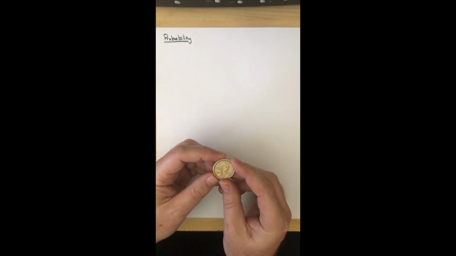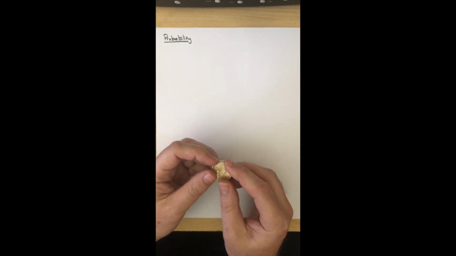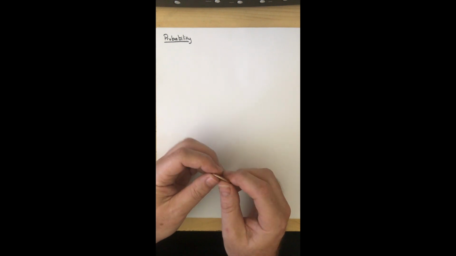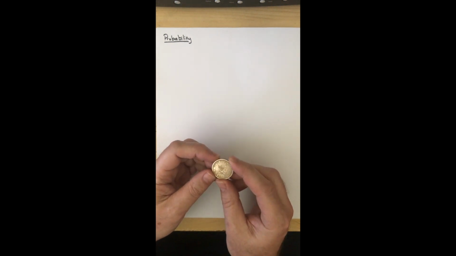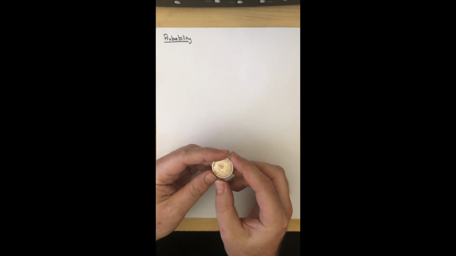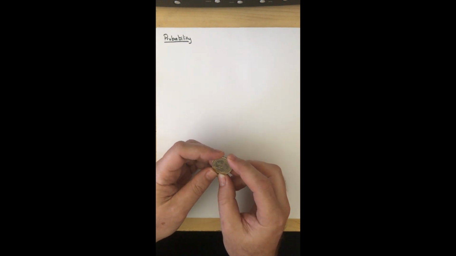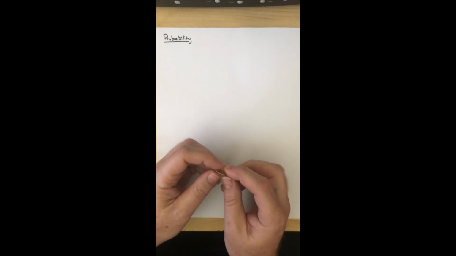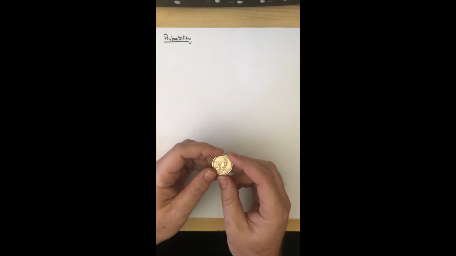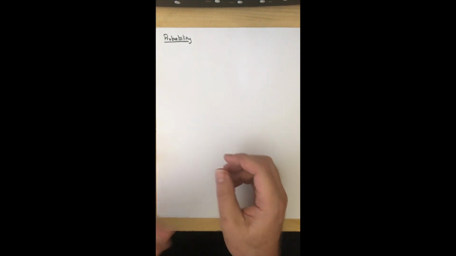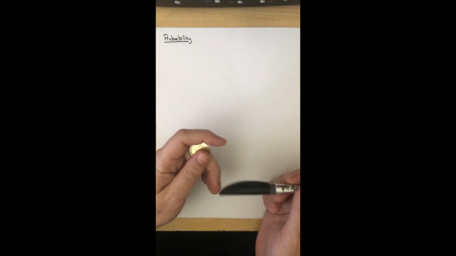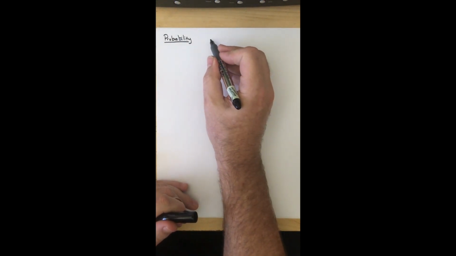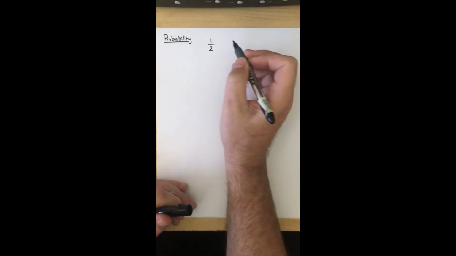Now, this is a Sacagawea dollar coin right here. It's got two sides. The heads, of course, has Sacagawea's head. And on the back, we've got an eagle flying around, and that's the tails. Now, we all know that the chance of getting heads or tails is, we say that's 50-50. There's a 50% chance we get tails, 50% chance we get heads. Now, we could represent that as a percentage, or we could represent that as a fraction. As a fraction, it's, of course, a half.